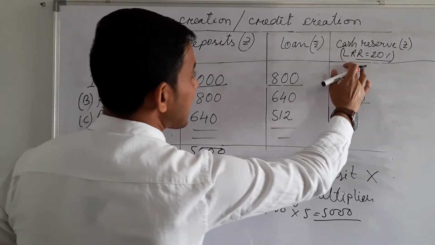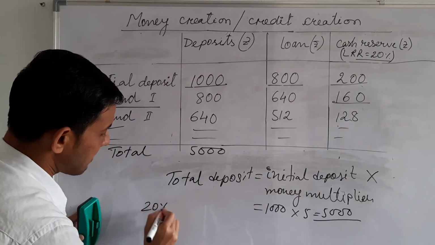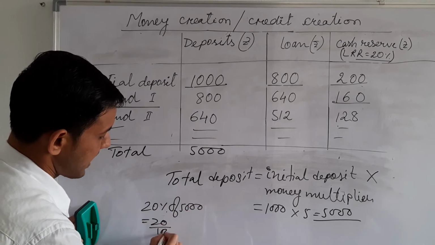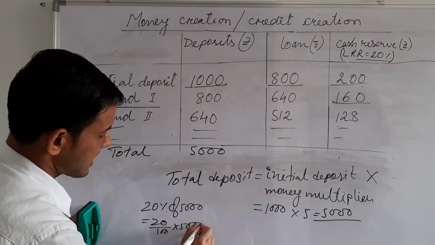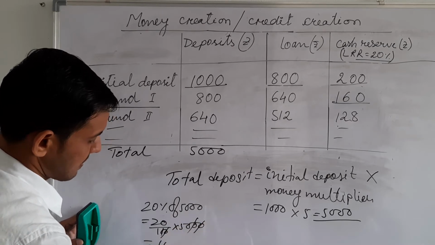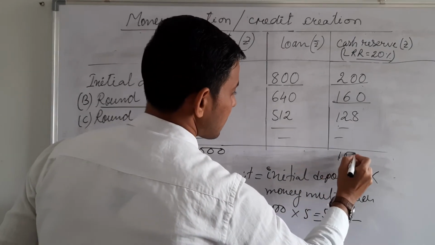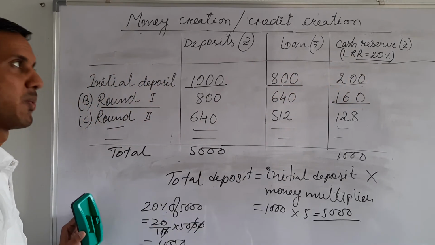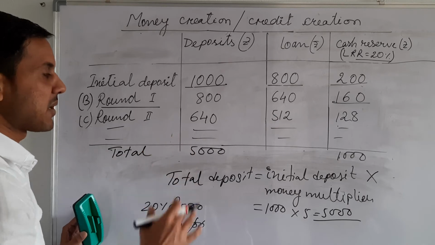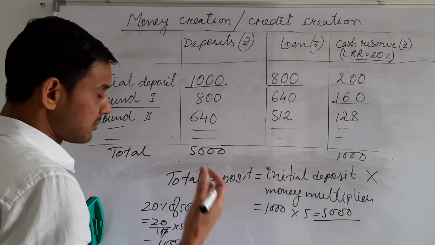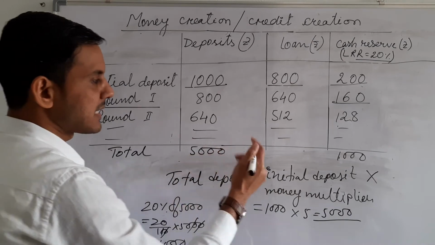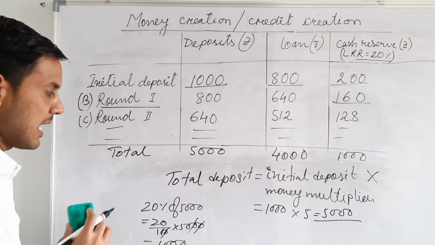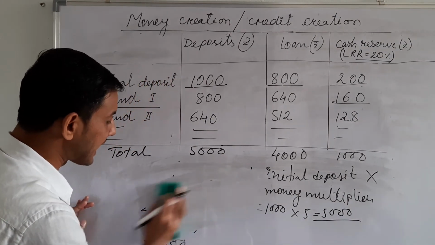Now the cash reserve is 20%, so 20% of 5000. Very easy to calculate: 20 by 100 into 5000 is 1000. If this is 20%, definitely the rest is 80%. So you can calculate 80% of 5000, or otherwise deduct these 1000 from 5000, and definitely it is 4000. This is the process by which a bank can create money.